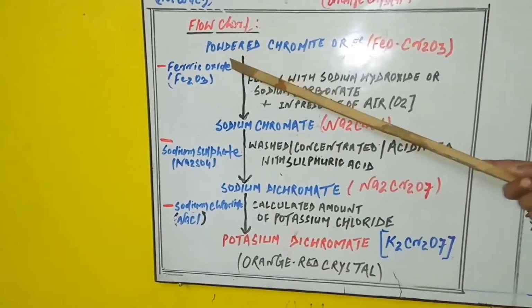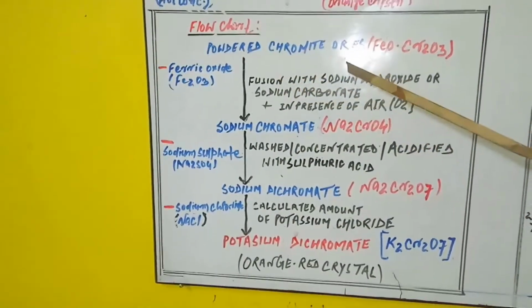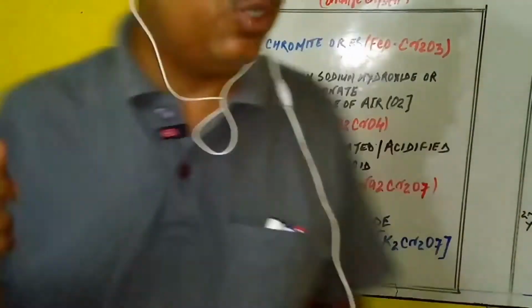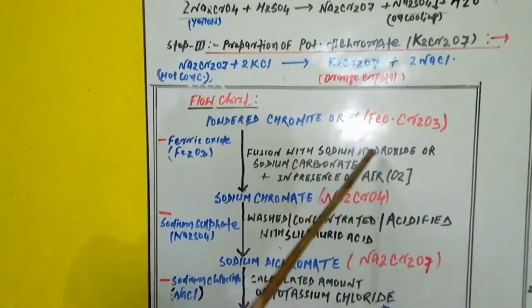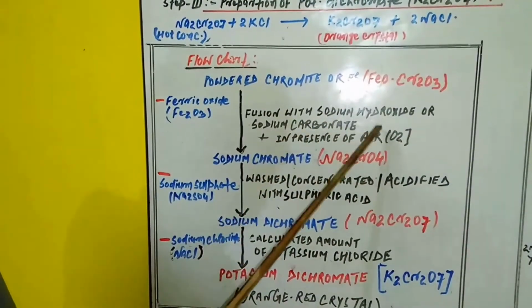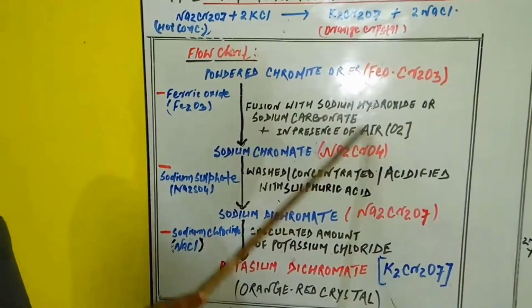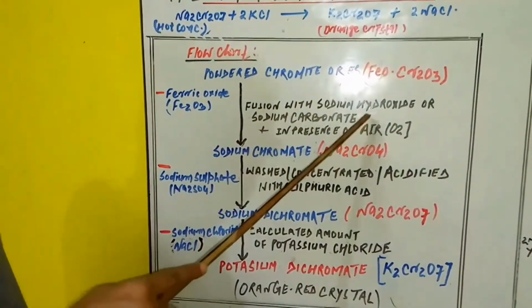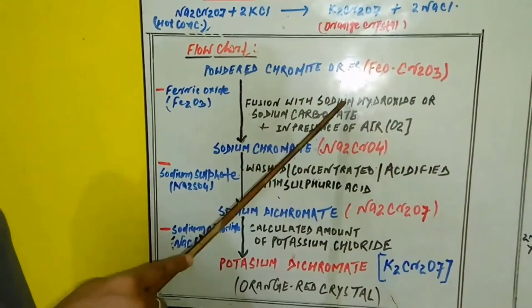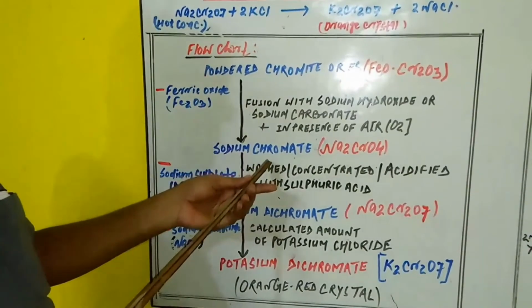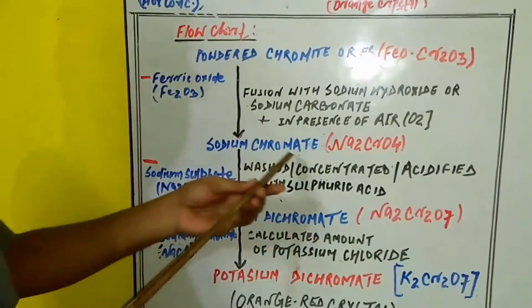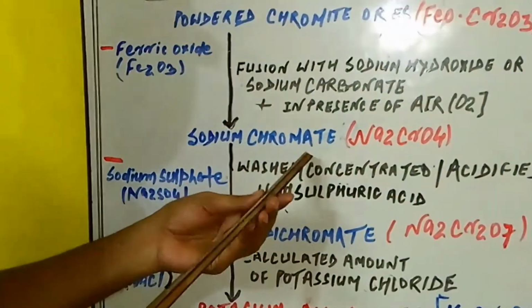So you see here the first step, powdered chromite ores, and then in the arrow, what must be written? Fusion with sodium hydroxide or sodium carbonate in presence of air. These chromite ores, under the fusion, that is ignition with NaOH or Na2CO3, produce sodium chromate, which is yellow in color.